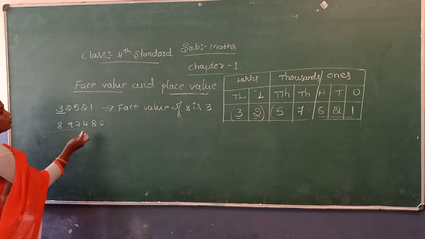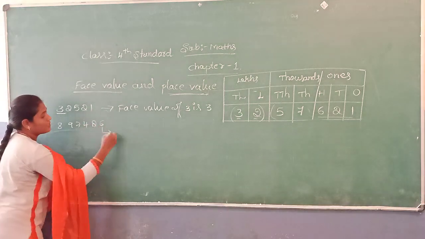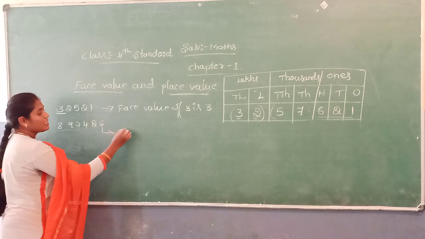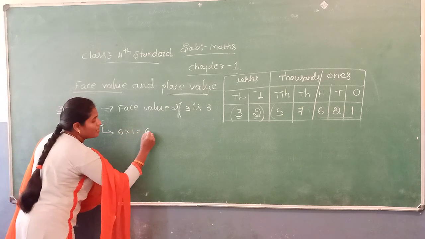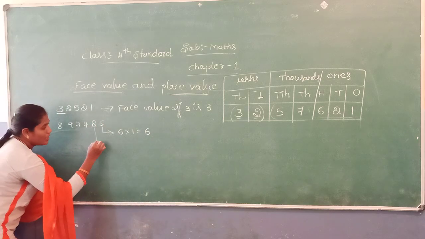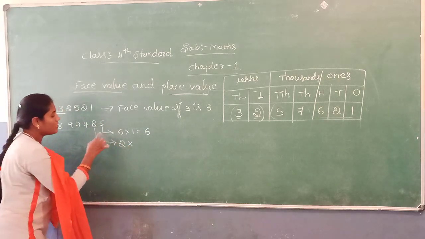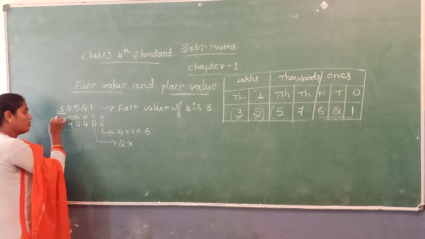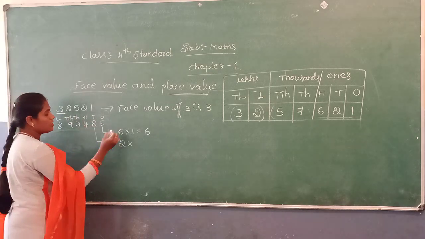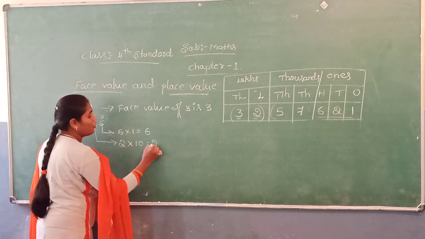Next, I show each digit's place value. For example, 6. 6 is in which place? Ones place. So the place value is 6 ones, which is 6. Then consider 2. 2 is in the tens place. So 2 into 10, 20.